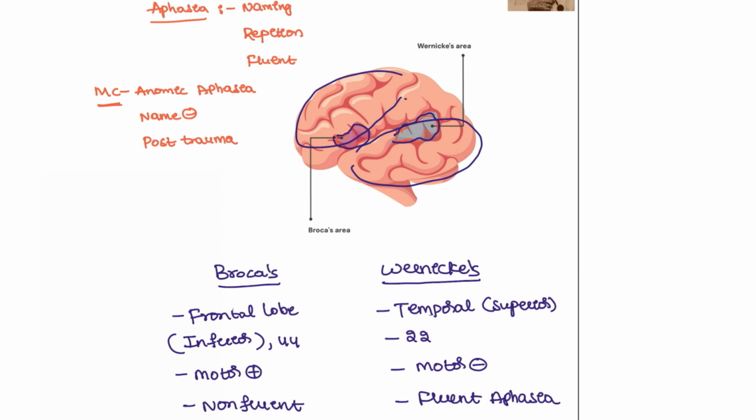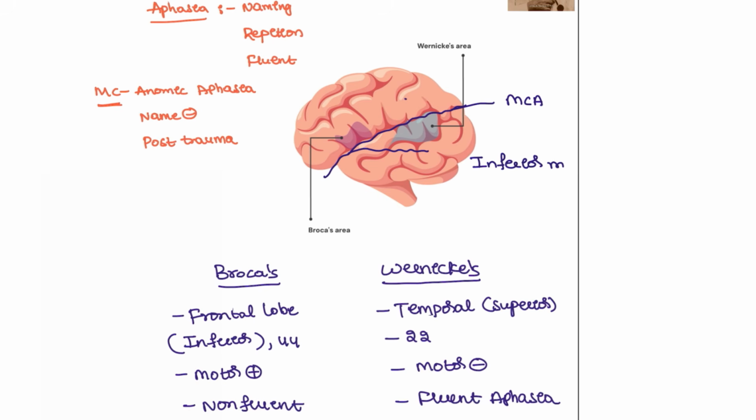Next, coming back to the artery that is involved here. The artery that is passing here, if you can see, this is how the artery is passing, and this artery is known as the MCA, middle cerebral artery. The branch that is going down is the inferior MCA, and the branch that is going upward is the superior MCA.